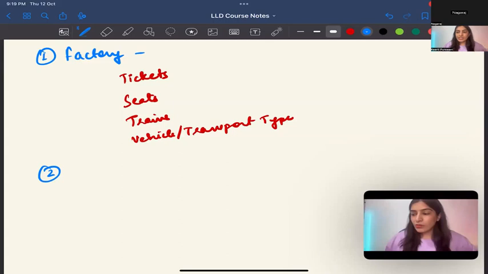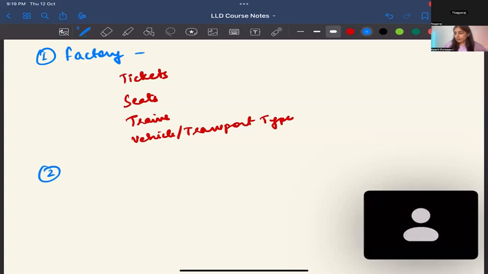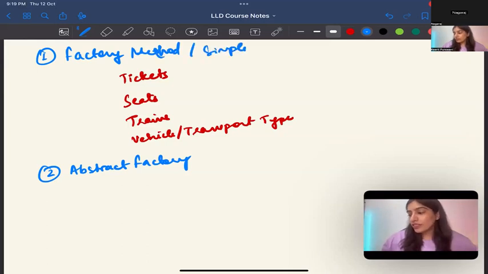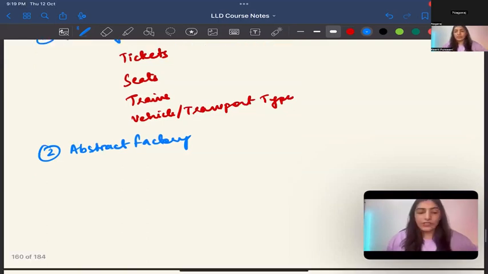Okay. What was the next design pattern that we did after factory? Singleton design pattern. Abstract Factory. I am missing factory method. But why am I missing factory method? Because it is more or less the same thing, same use cases. The way you implement it is different, right? So simple factory or factory method. You guys should be telling me which ones we did. Okay, abstract factory, where all can we use it over here?